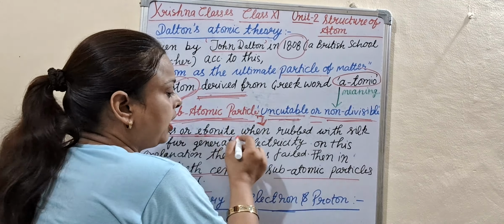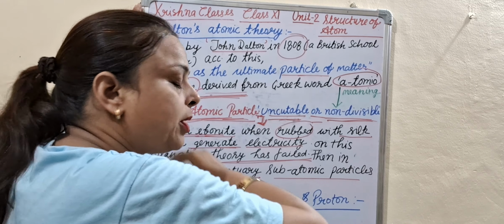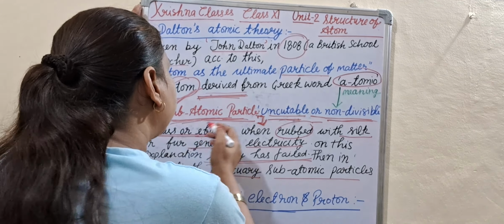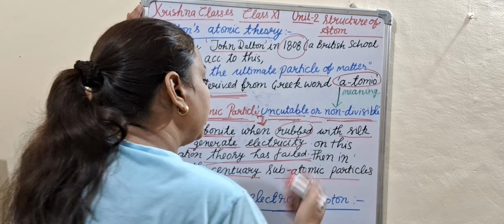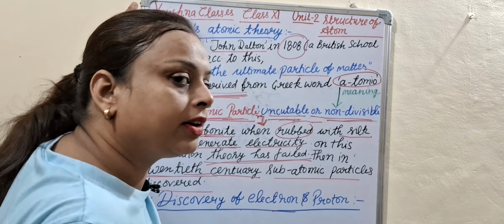For the explanation of such experiments, like glass or ebonite rubbed with silk producing electricity, or fur generating electricity, why and how, subatomic particles were discovered.